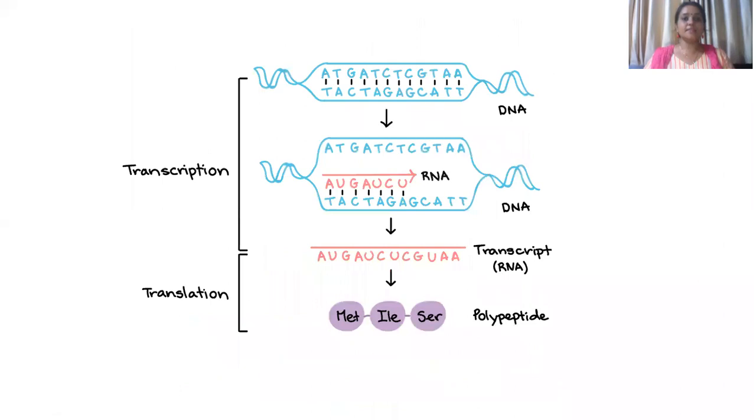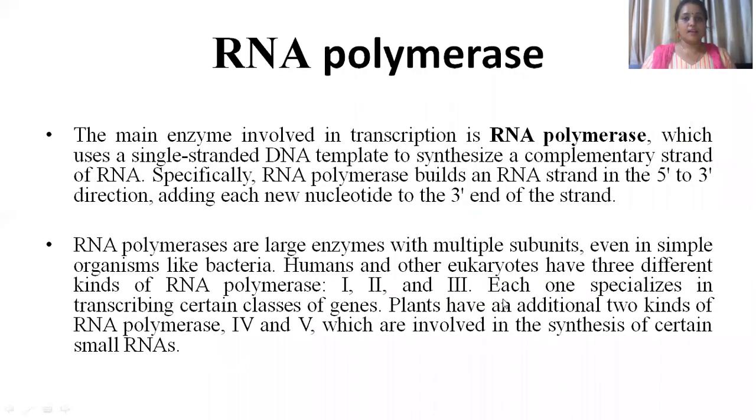Now, as you can see from this slide, this is a transcription bubble produced in a DNA. And here the RNA is synthesized by the use of RNA polymerase. This RNA transcript is converted into polypeptide during translation, and this polypeptide will be utilized as a protein. Now, as I told you, two most important features are there in transcription, that is RNA polymerase and promoters. So let's discuss RNA polymerase first.